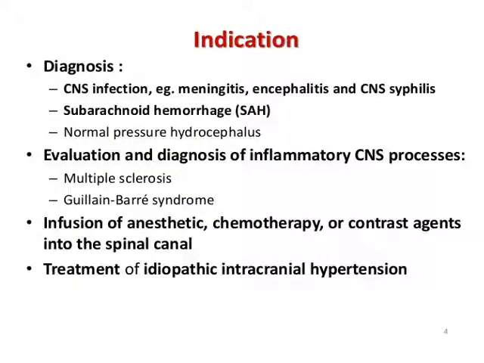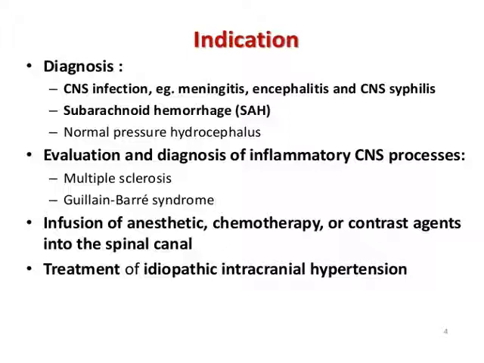Now what are the indications for lumbar puncture? Diagnostic indications: central nervous system infections like meningitis, encephalitis and CNS syphilis, subarachnoid hemorrhages, normal pressure hydrocephalus. Most important are CNS infection and subarachnoid hemorrhages. Also evaluation and diagnosis of inflammatory central nervous system processes like multiple sclerosis and Guillain-Barré syndrome.